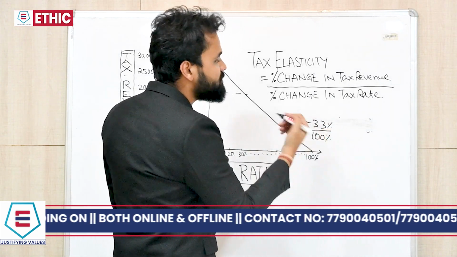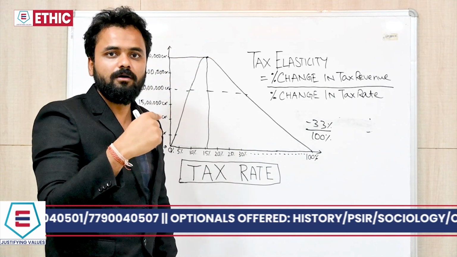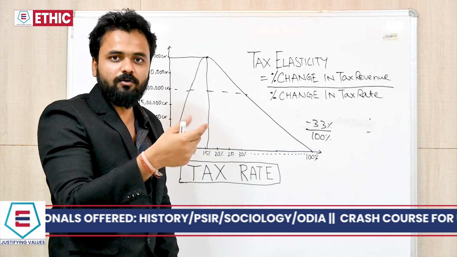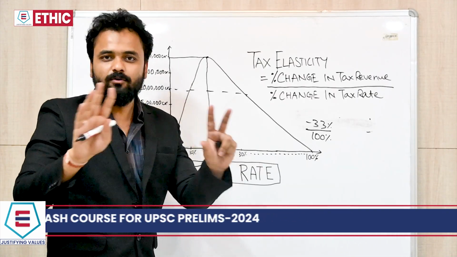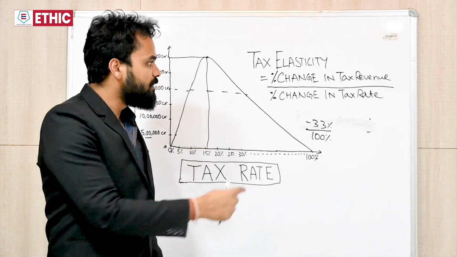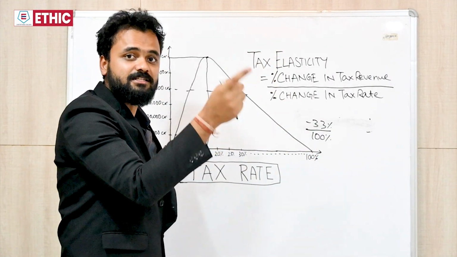Right? Minus 33%. How minus 33? It was 30 lakh crore, now it is 20 lakh crore. So the decrease is 10 lakh crore divided by 30 lakh crore, that is 33%. The calculation is not important. What is important is, despite changing the tax rate, your tax revenue has not increased, in fact it has decreased.